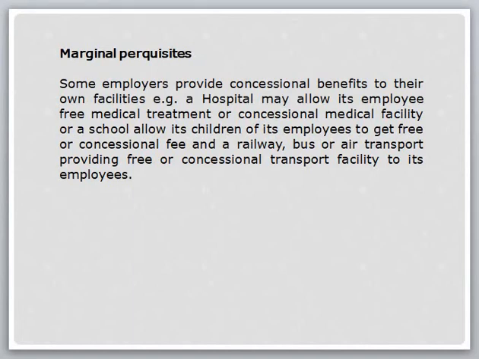Some employers provide concessional benefits from their own facilities. For example, a hospital may allow its employees free medical treatment and medical facility, or a school may allow the children of its employees to get free or concessional fee, or railway, bus and air transport may provide free or concessional transport facility to its employees. Managerial prerequisites are exempt.